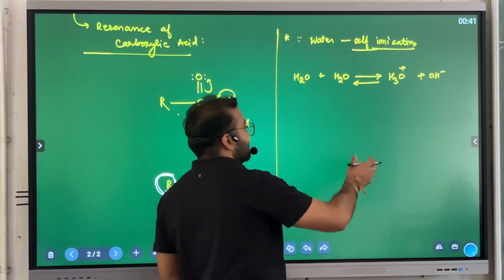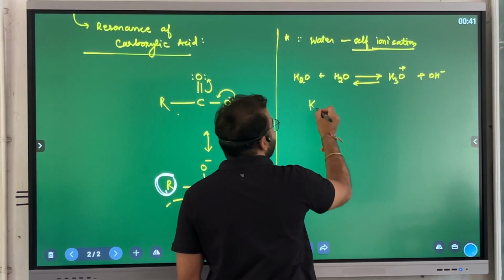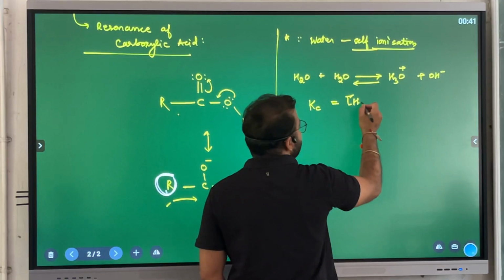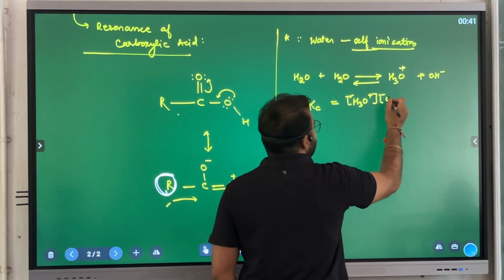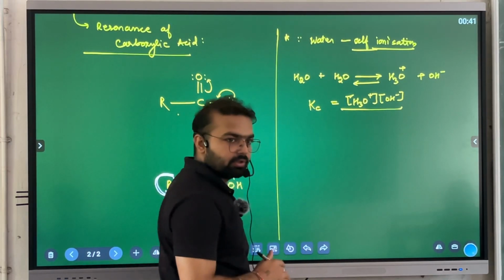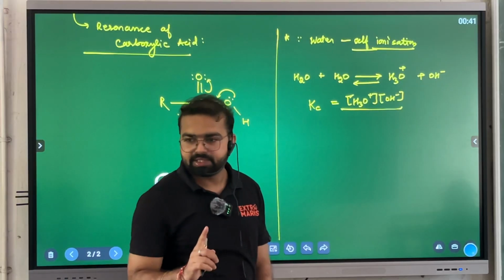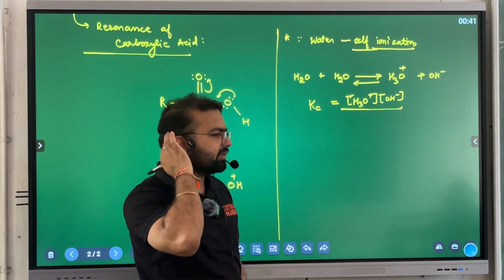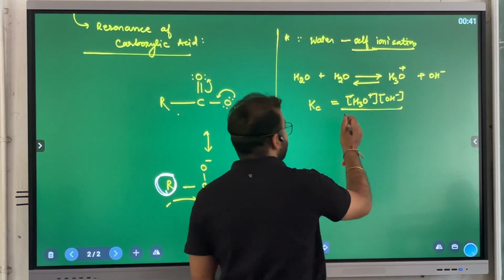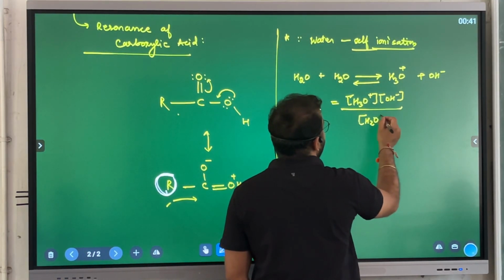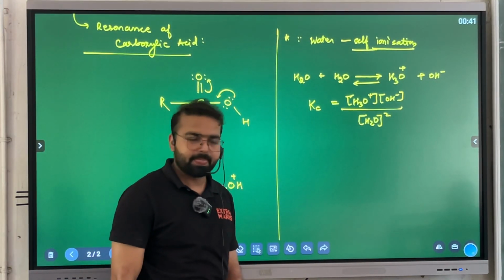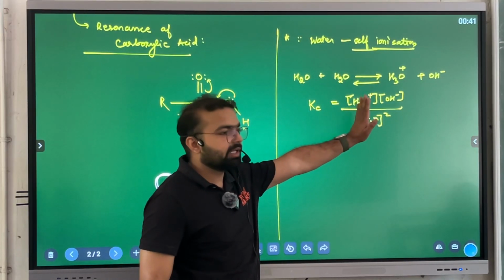Now, according to the reversible reaction, if I want to find out the value of Kc here, what will be the value of the equilibrium constant? It means the concentration of H3O positive, the concentration of OH negative, divided by the value. If they are pure liquid, the active mass will be considered 1, meaning based on the state given, the value will be taken. But for now I am just writing H2O whole square. It can be 1 because of the state. Clear? So this is a method to find out the Kc value.